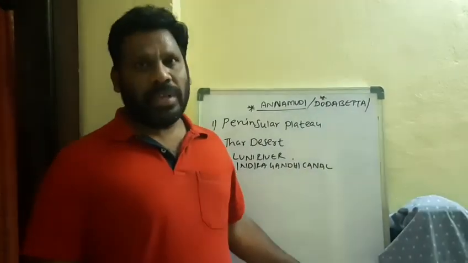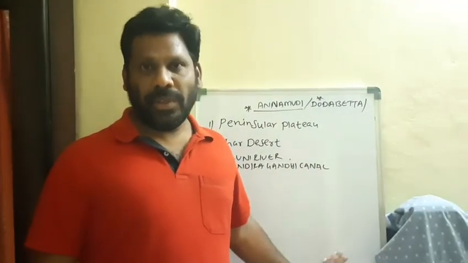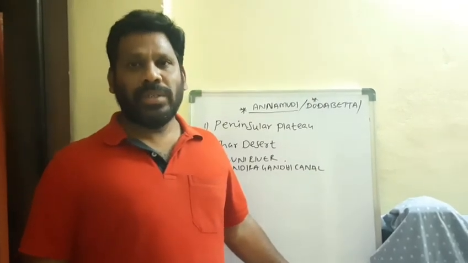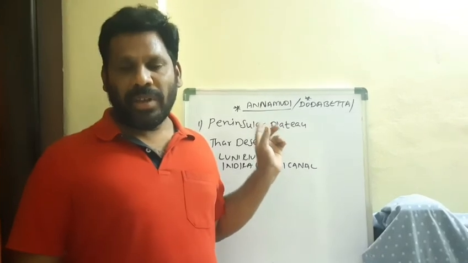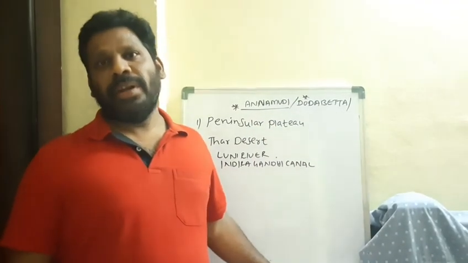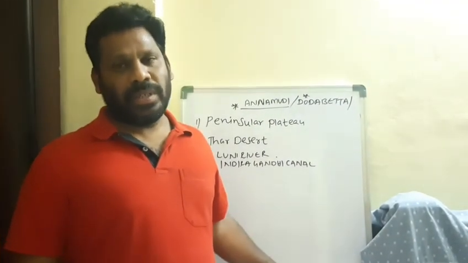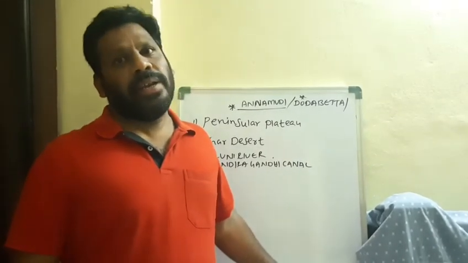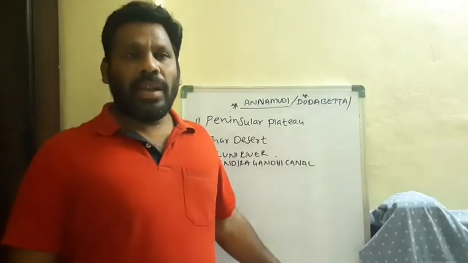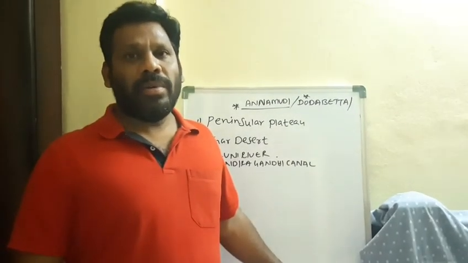Today, our topics: the highest peak in the Nilgiri Hills, we discussed Dodabetta, which is 2637 meters, and the highest peak in the Anaimalai Hills is Anaimudi, which is 2695 meters high. These are all the topics we discussed today. Tomorrow we will discuss the coastal plains, western and eastern coastal plains, and Lakshadweep Islands and Andaman Nicobar Islands.